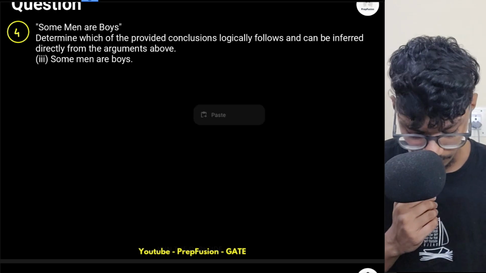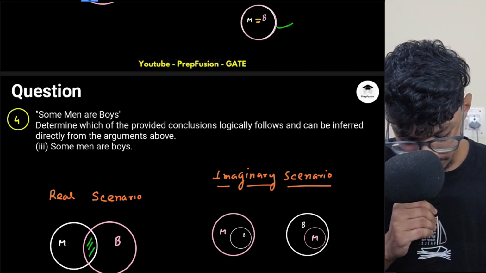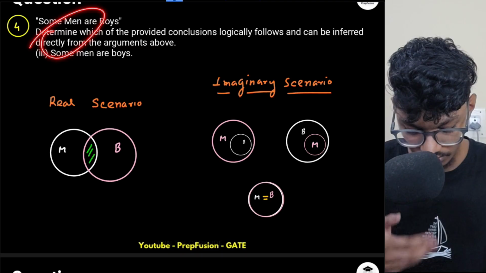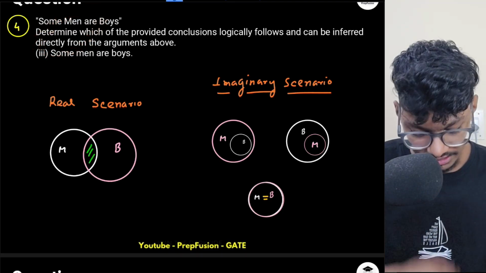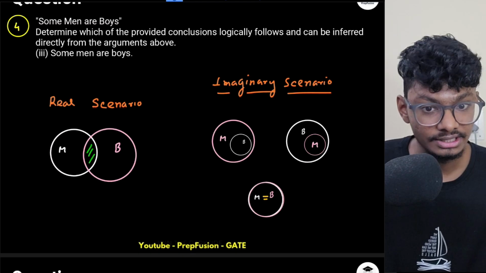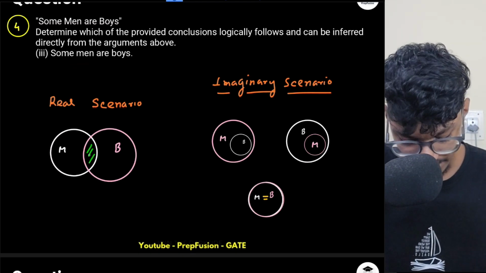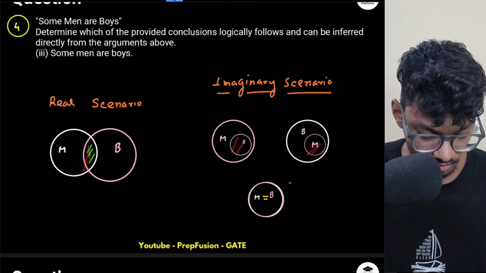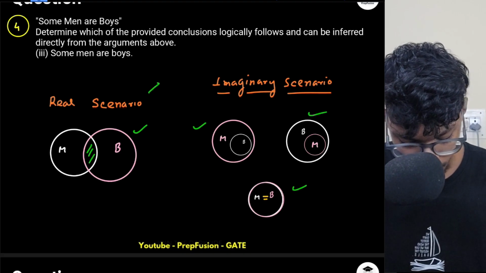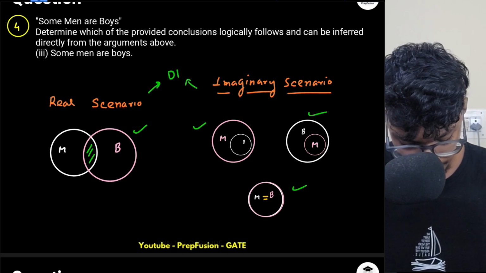Let's come to the third conclusion. Some men are boys. So this is just the opposite, and this is just the statement, right? Whatever statement they have written, that is what they're telling. Okay, so they're telling some men are boys. So yes, I can definitely say that some men will be boys, because again there is some common region. Here also there is some common region. So again all the pictures are following. So it will be definitely true.